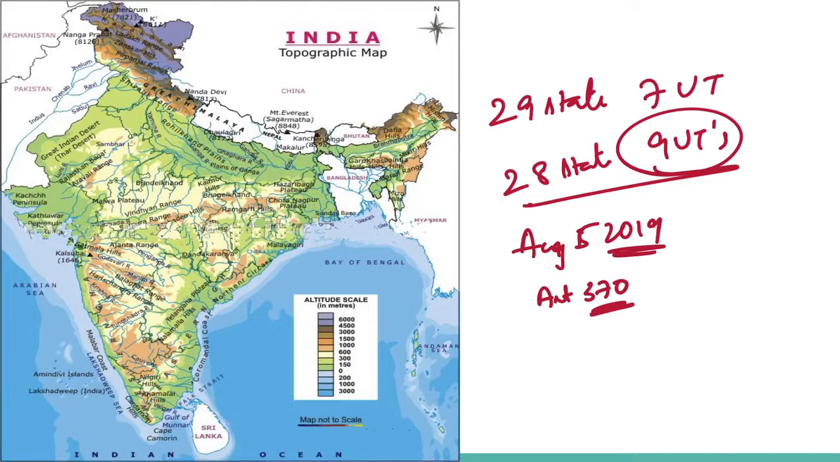The states in India are formed on the basis of language. Rajasthan is the largest state and Goa is the smallest state in terms of area. And these states are further divided into districts.